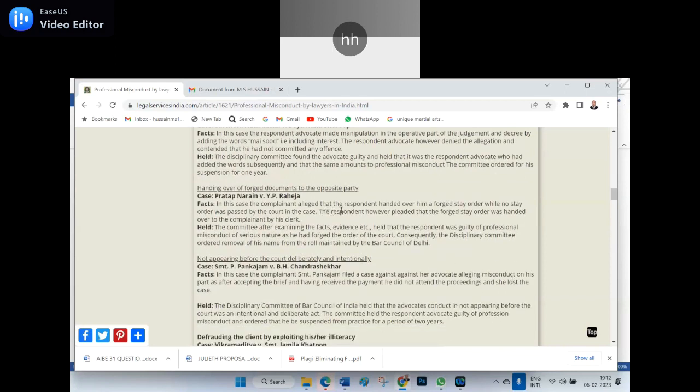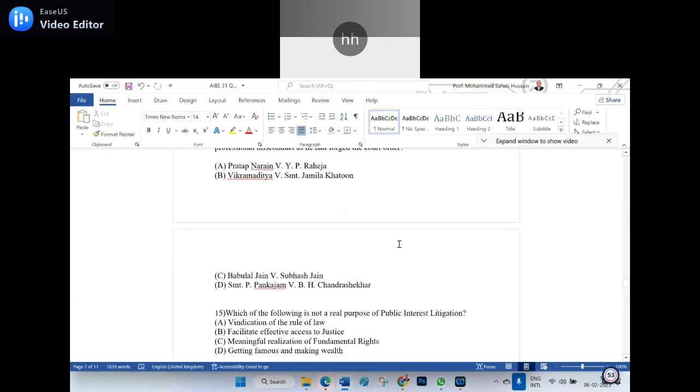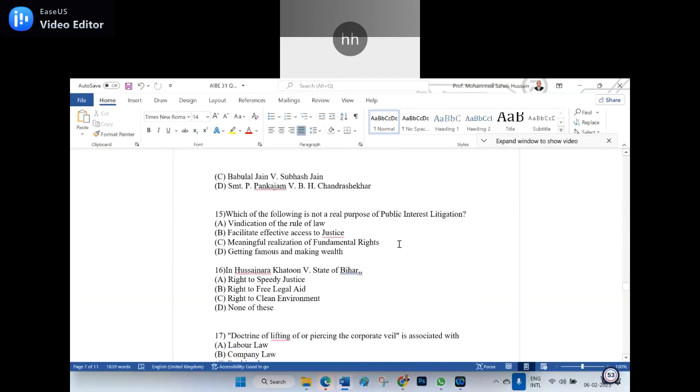In this case, the complainant alleged that the respondent handed over to him a forged stay order, while the stay order was passed by the court in the case. The respondent, however, pleaded that the forged stay order was handed over to the complainant by his client. So the right answer is Pratap Narayan versus YP Raheja. Is it clear? So no doubt at all. Those who shot it right, even I could not shoot it. I was under the impression that it was Pankarajam versus Chandrasekhar.